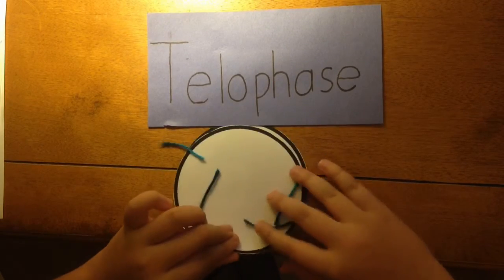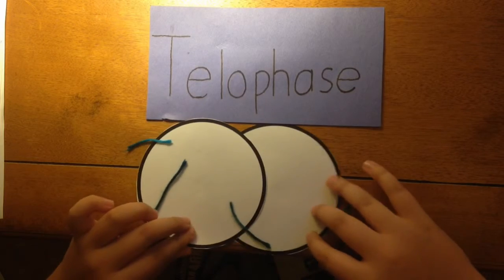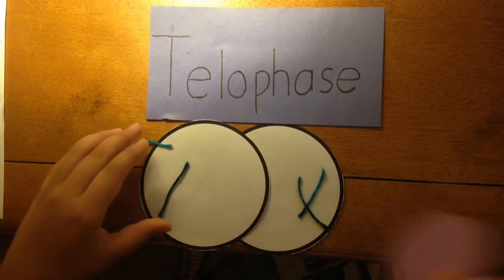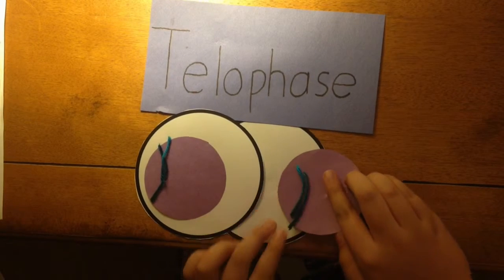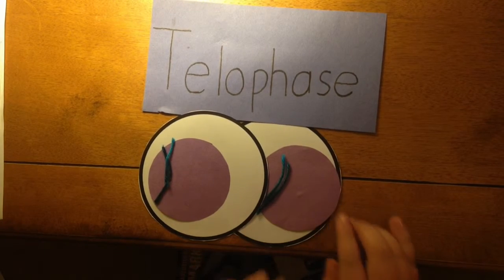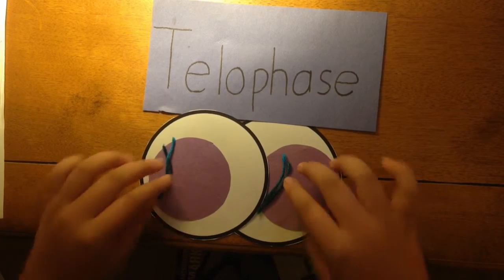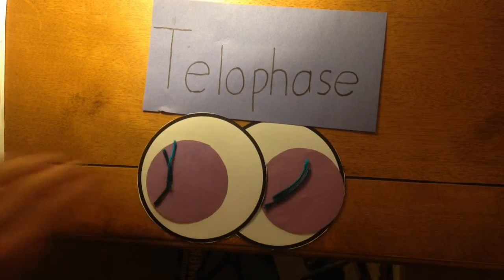In telophase, 2 daughter nuclei form around each set of chromosomes. After these nuclei form, mitosis is complete.